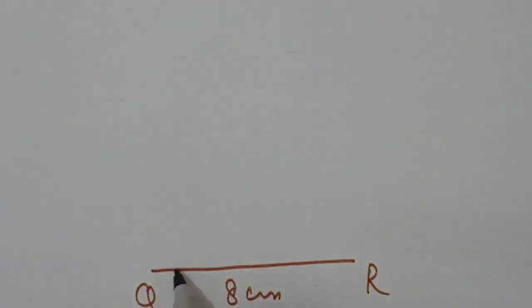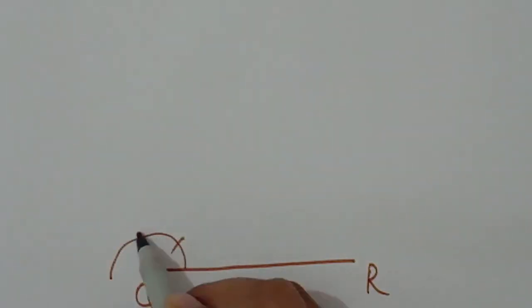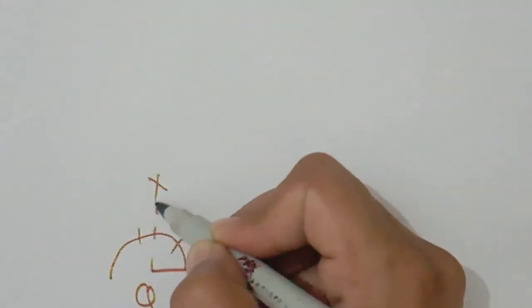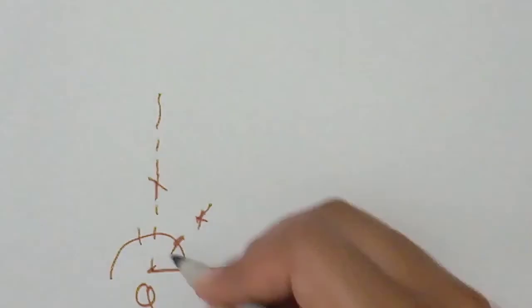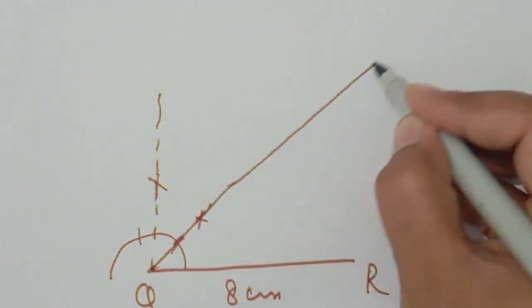First of all, we have to take a base QR of 4.9 centimeter. Then we will draw a 45 degree angle. For this we first draw a 90 degree angle, and then bisect this angle. This is our 45 degree angle.